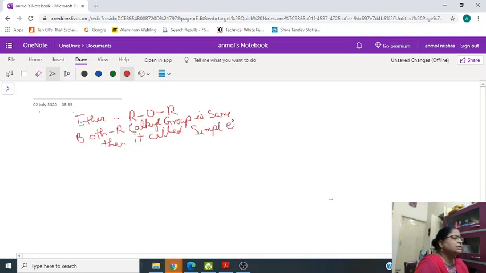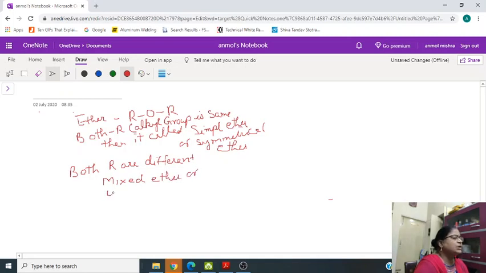Simple ether or symmetrical ether. If both the R are different, then they are called mixed ether, or unsymmetrical ether.